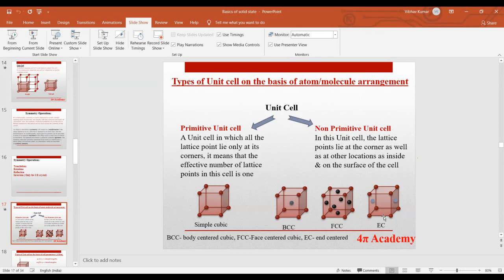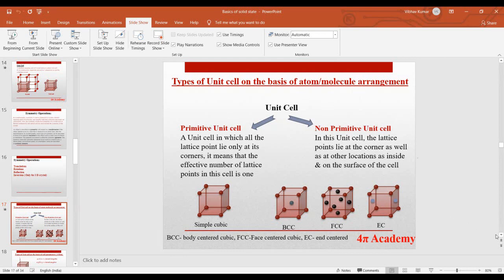And we can have some structures in which the atoms are only situated at the parallel faces of your structure, or we can say the end faces of your structure. So this is the end centered. So in a non-primitive cell you will have atoms at other positions also. These are the 3 options in non-primitive cells. In this way you can divide your unit cell into these 2 different parts.